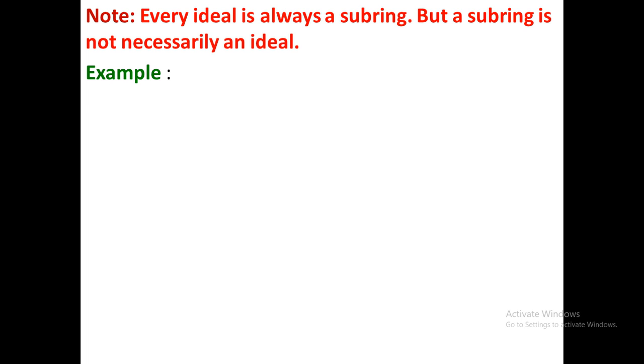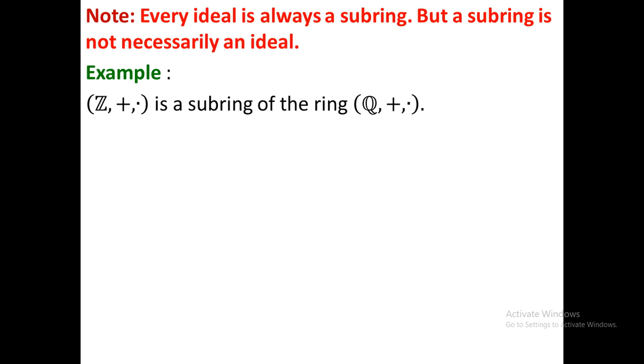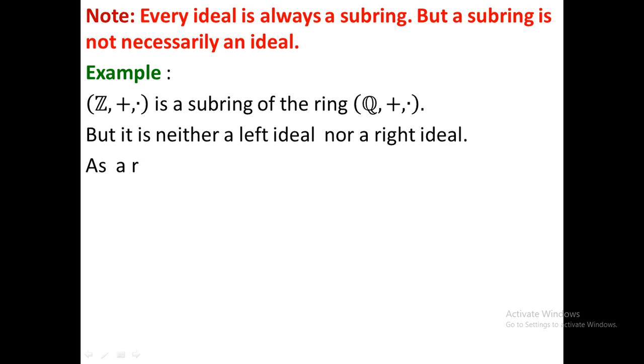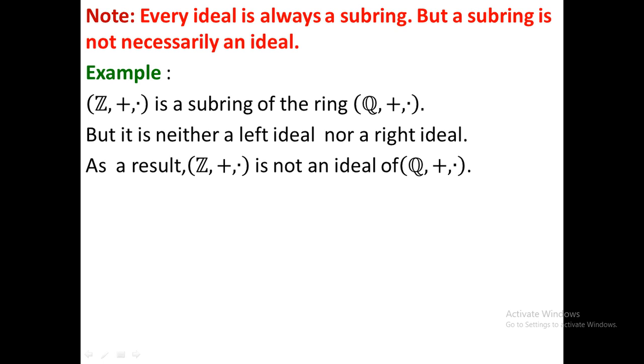Here we consider the ring Q plus dot and Z plus dot as a subring. Here we consider Z plus dot is a subring of the ring Q plus dot. Here we will see that Z plus dot is neither a left ideal nor a right ideal. Okay, it is neither a left ideal nor a right ideal. As a result, it is not an ideal. Okay, now we have to verify that.